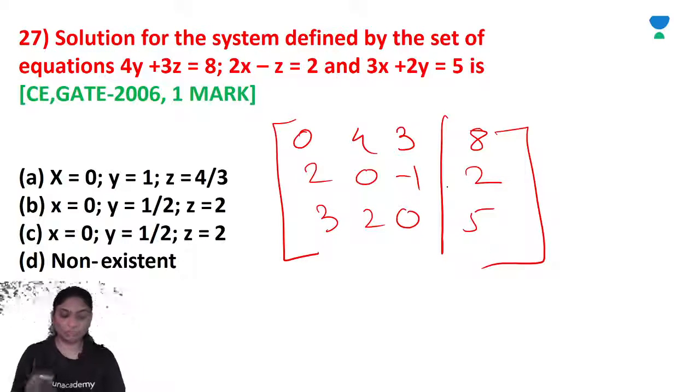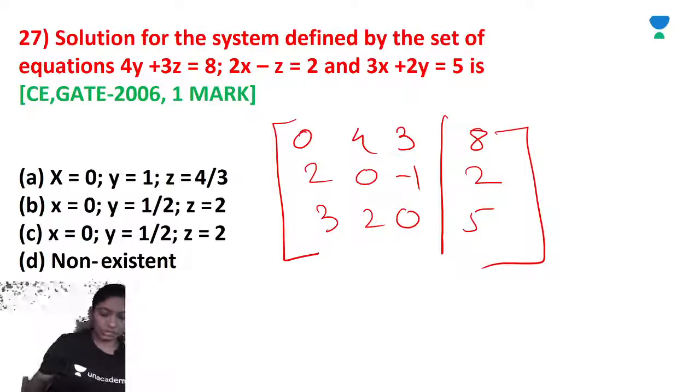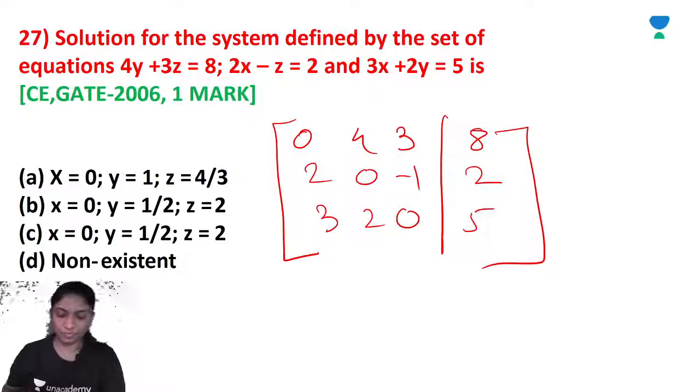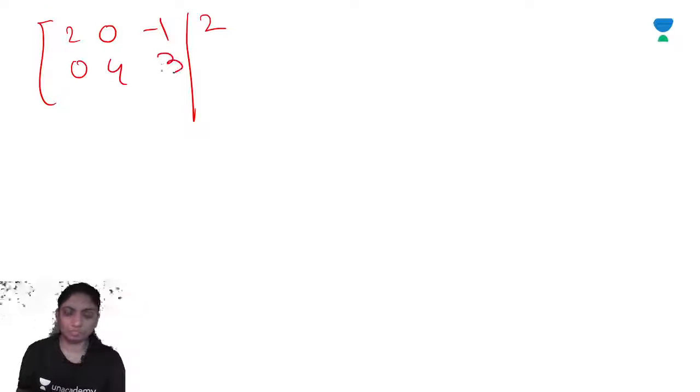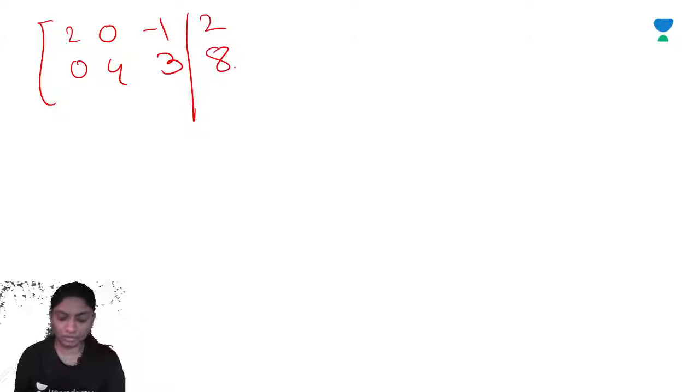Right? Now interchanging the rows, R1 interchanged with R2. So you will get [2, 0, -1, 2], [0, 4, 3, 8], [3, 2, 0, 5].